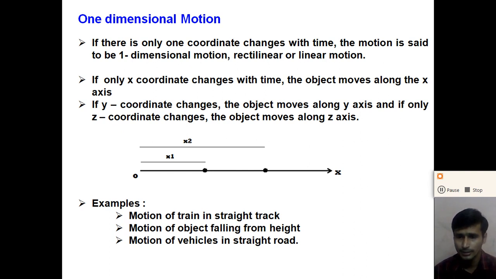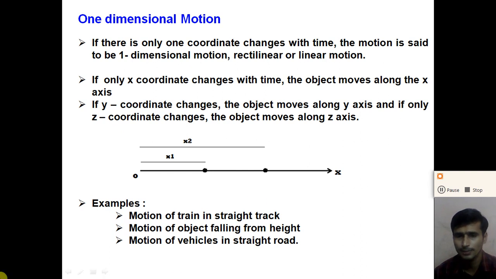But here only the x coordinate changes from x1 to x2, right? The y and z coordinates remain constant. So we can say that the object moves along the x-axis. Similarly, if the y coordinate changes with time and x and z remain constant, we can say that the object moves along the y-axis. And if the z coordinate changes with time, the object moves along the z-axis.